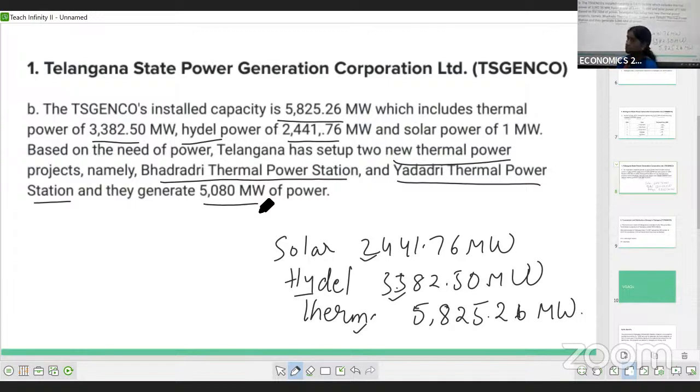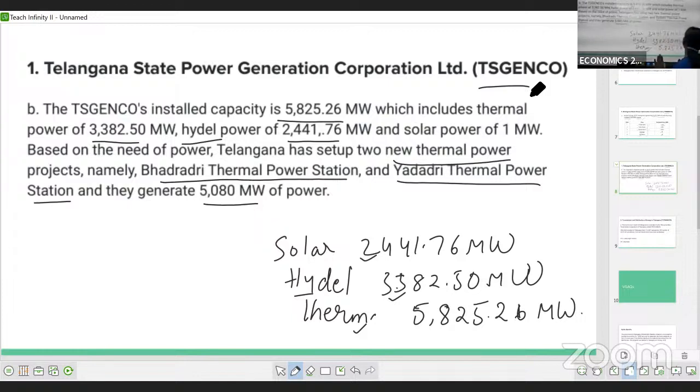Then in the second part, we need to write how much is from thermal, solar or hydro power, and with the help of the 2 more stations, Bhadradri and Yadadri, how much power generation there is. We present that as a part of TS GENCO, Telangana State Power Generation Corporation Limited.